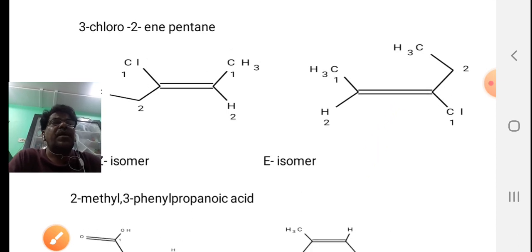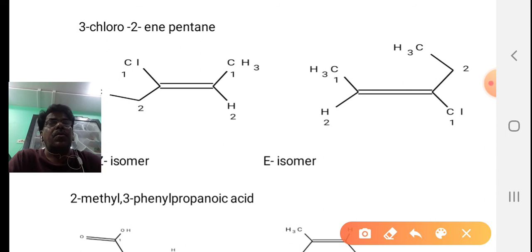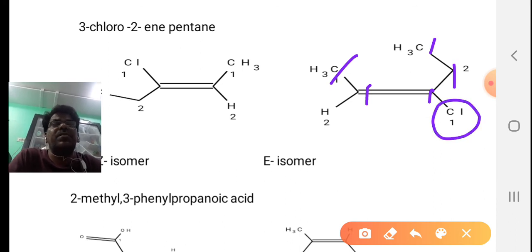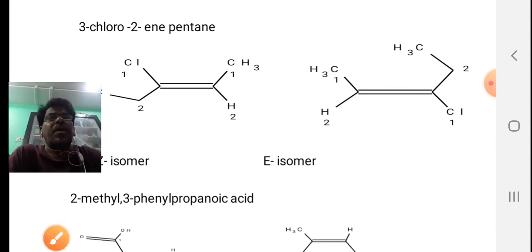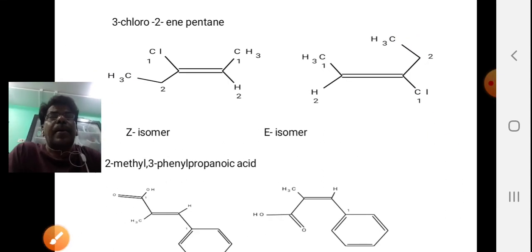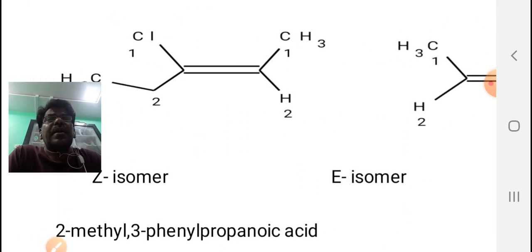Similarly, here also numbering from this side: 1, 2, 3, 4, 5; 2-ene, 3-chloropentane. The name is the same for both, but they are different compounds. Here the assignment is based on the sequence rule.